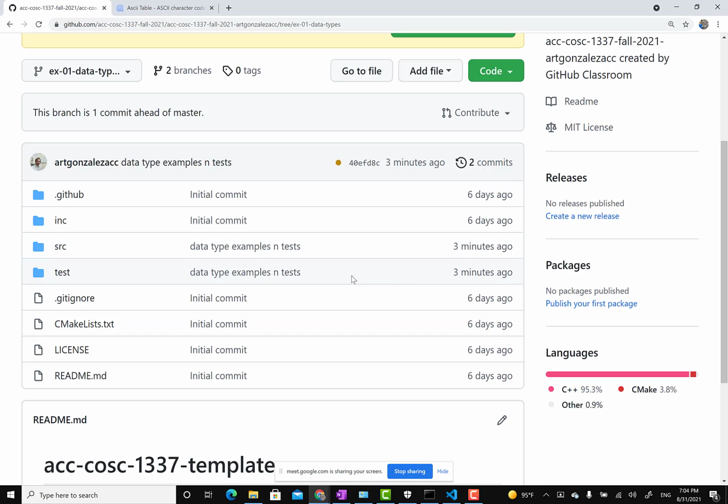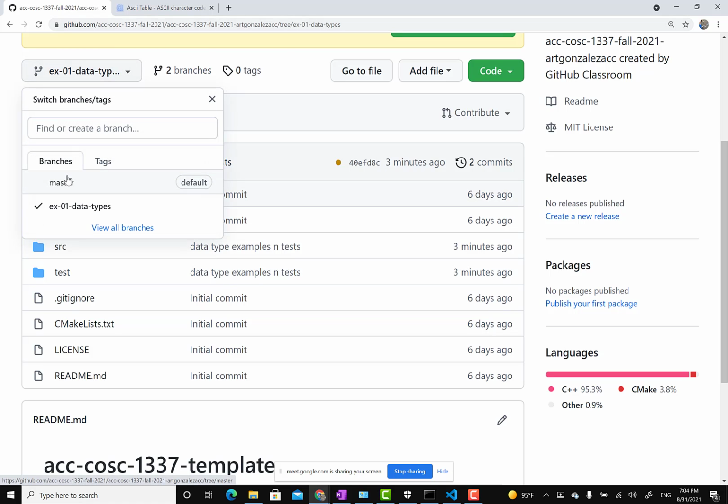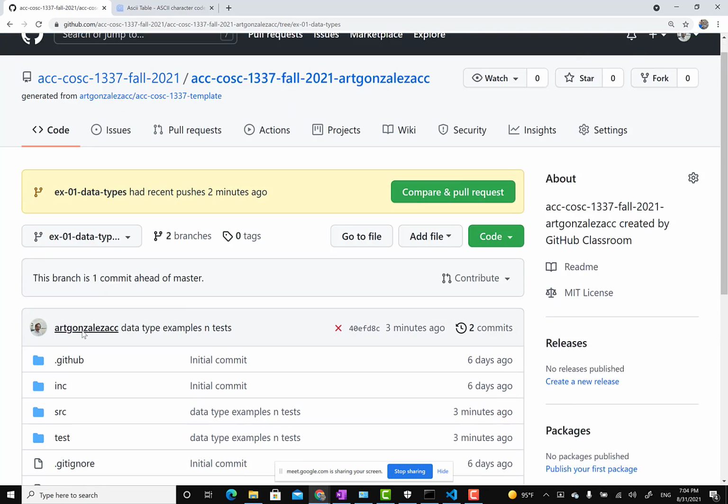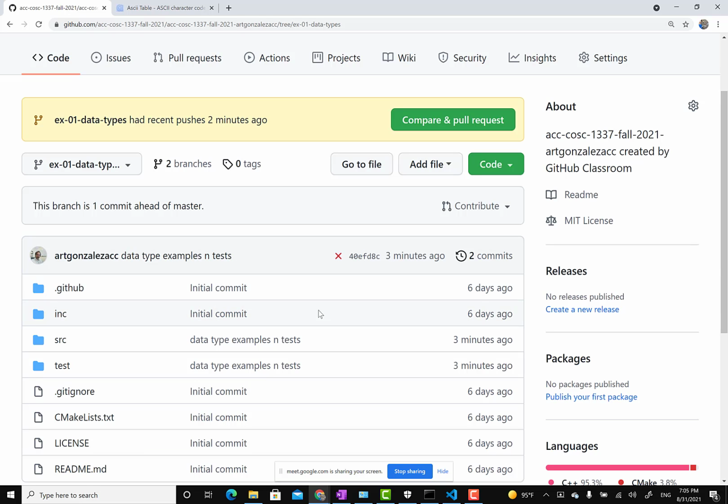Right? So that's the workflow we want to use to get an idea of how industry workshops work, and even academic workshops. If you're doing research at a university, they usually work like this. They want to keep master clean, so they work on branches. Only when branches are ready and they're pristine, nothing is failing, all the programming code works, only at that time do we want to merge, right? And I'll show you that in the next class.